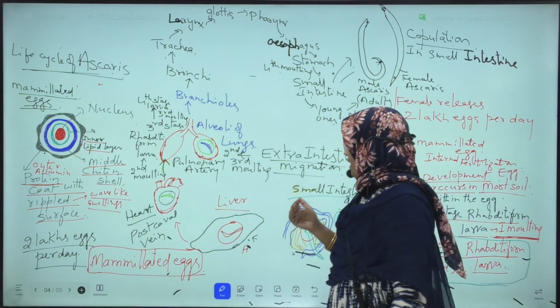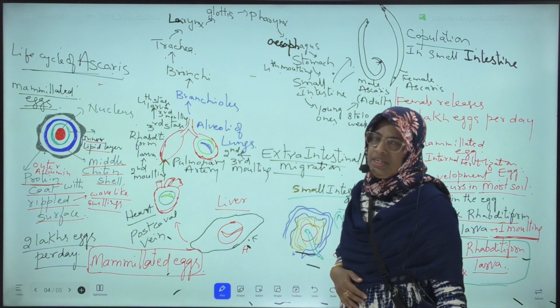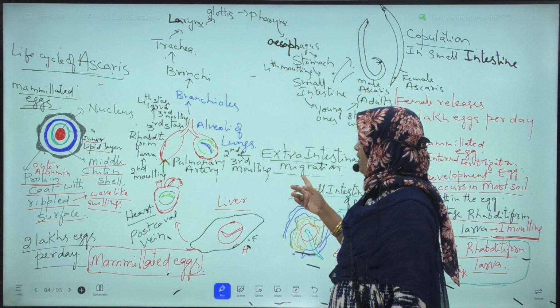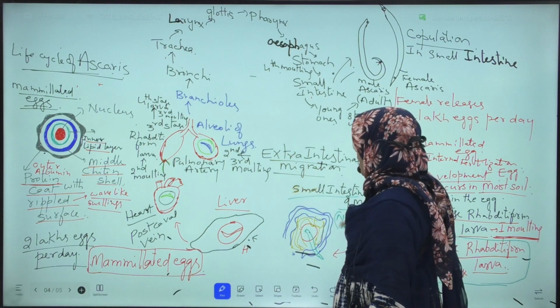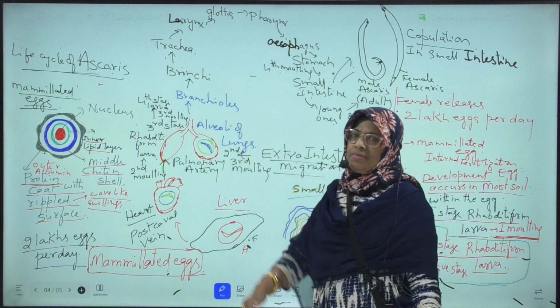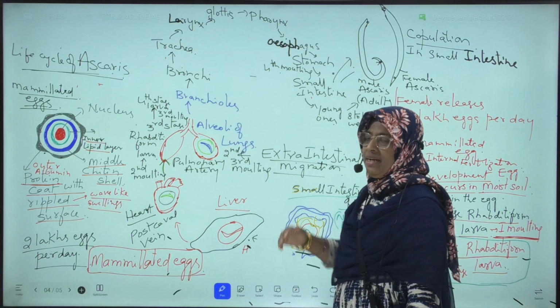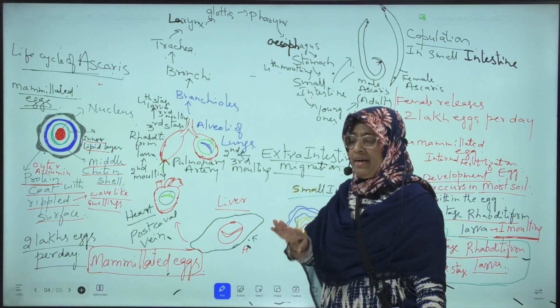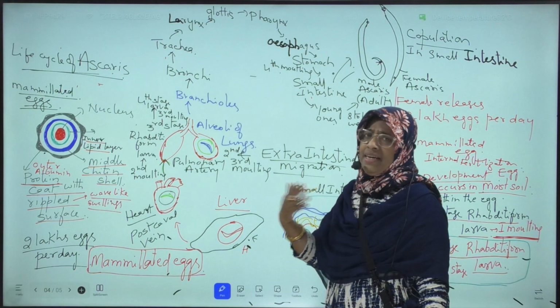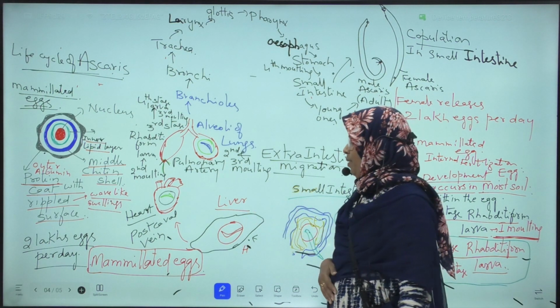This is called extraintestinal migration. It starts in the small intestine and again ends in the small intestine.